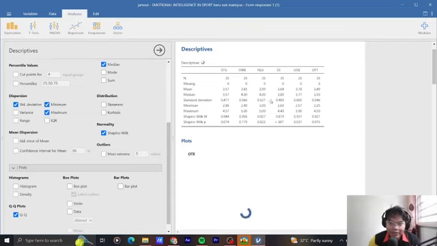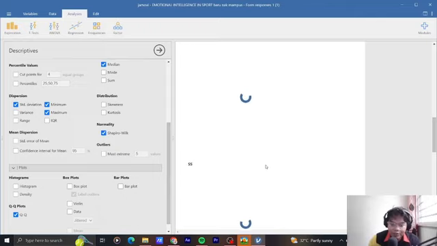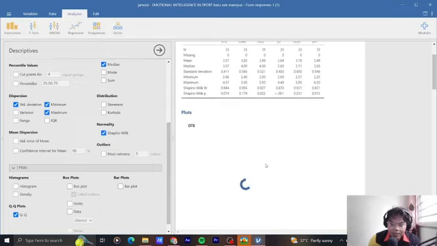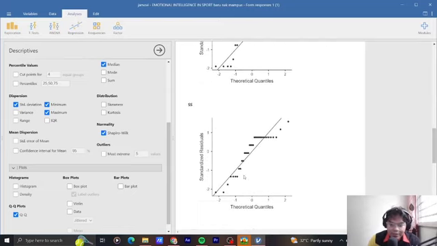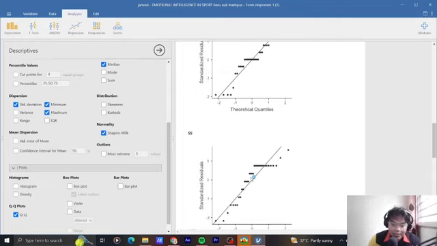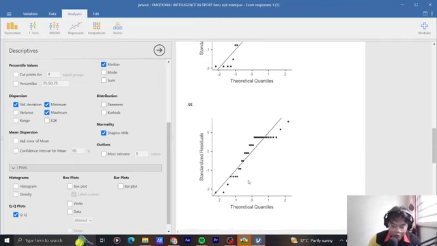Okay, as we see here, the social skill data is below 0.05, so we are looking at the SS. Sorry, the data is running a little bit late. Okay, so we get SS. Look at this, there are two dots that are outliers from the line. So we conclude that the SS is not normal.